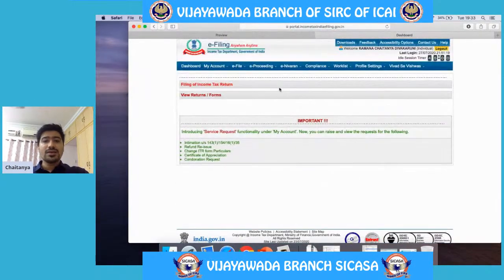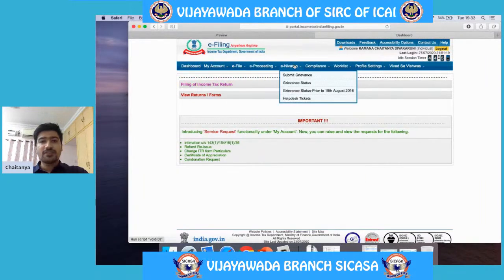This is my individual login. This is not my CA login. If you see, this is completely different from my CA login. So there will be a separate login which should be created for every chartered accountant who is filing his income tax returns online.